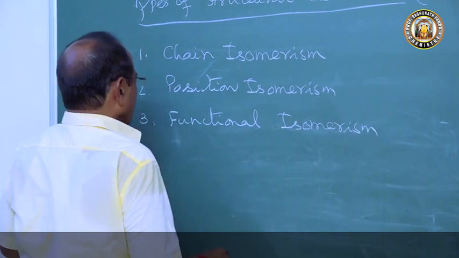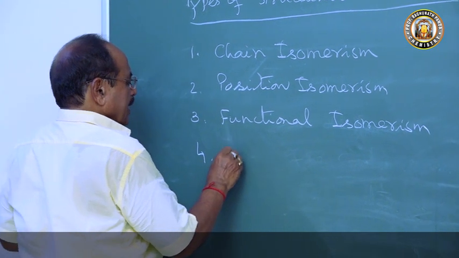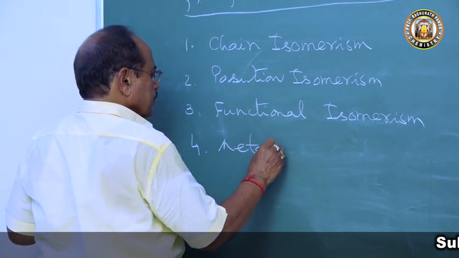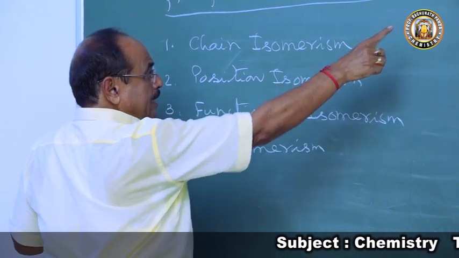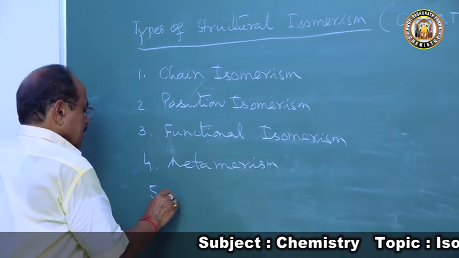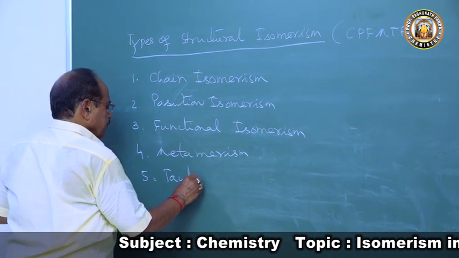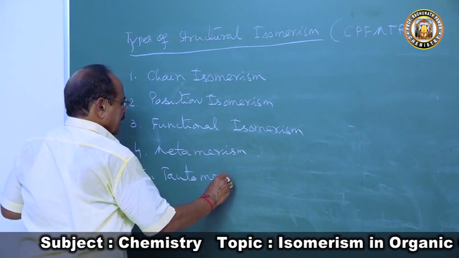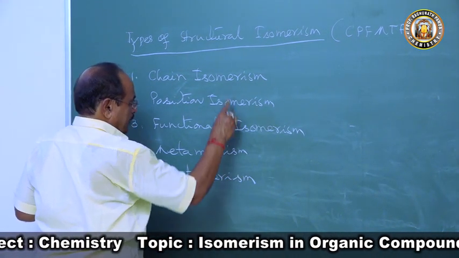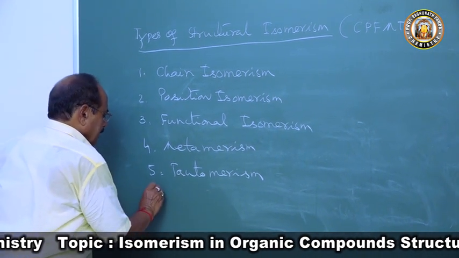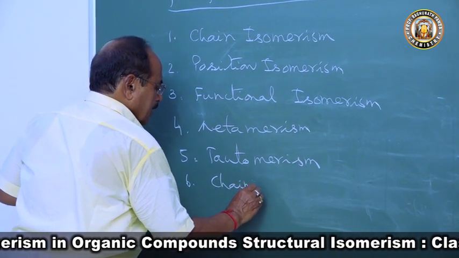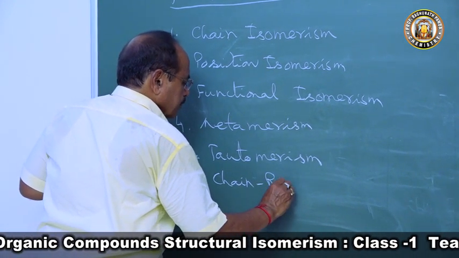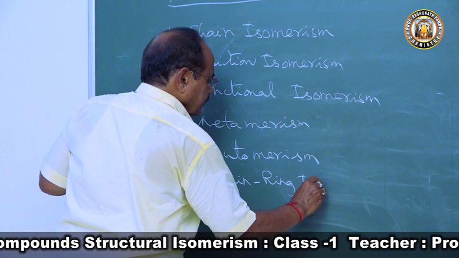Functional isomerism. M stands for metamerism, and T stands for tautomerism. Here it is a mixture of these different structural isomerisms, and R stands for chain ring isomerism.